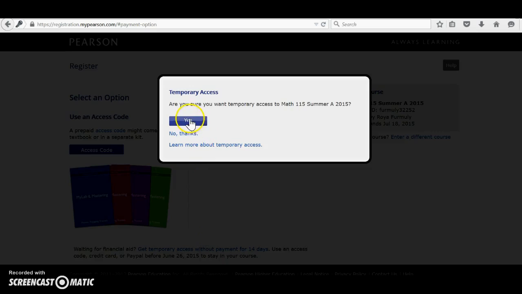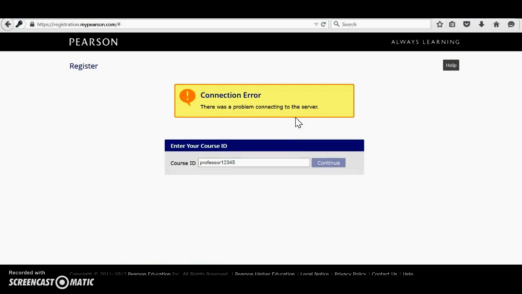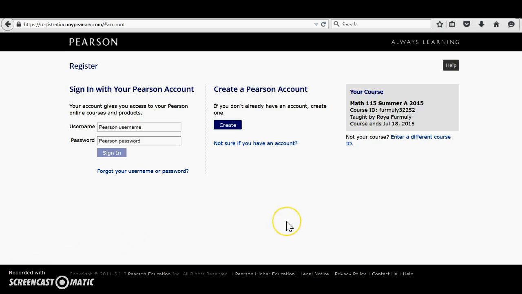It says, are you sure? I say yes. And there was a connection error for me, probably because the account I used, the username wasn't a good one. So it'll get you into the course, hopefully. Let's look at the other option. So after clicking register and putting in the course ID, this Formally 32252 or whatever the course ID may be that I've emailed for that semester, these are again the two options.